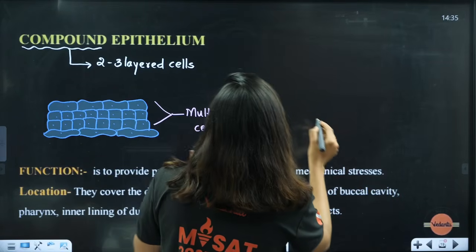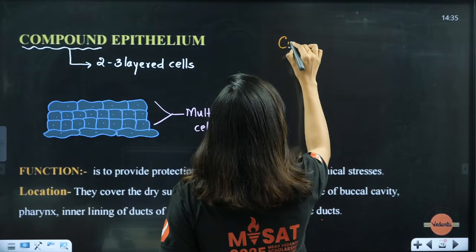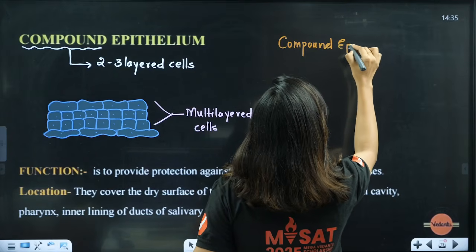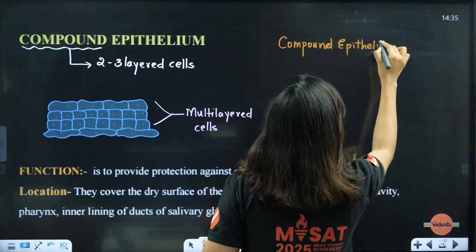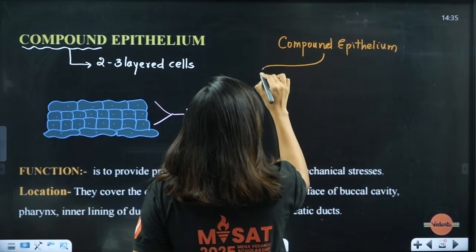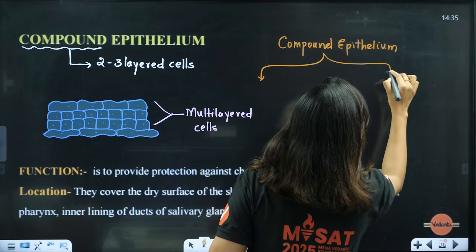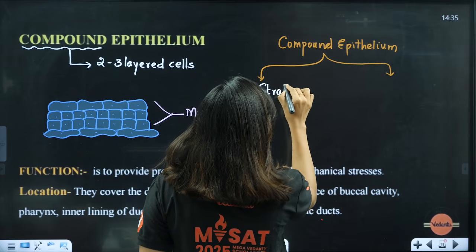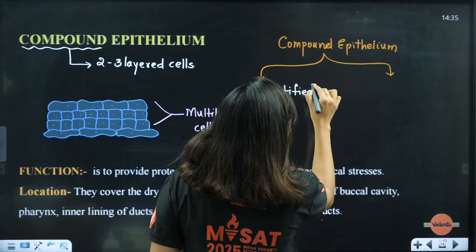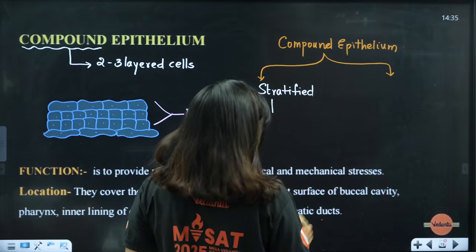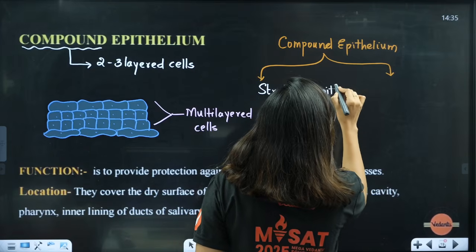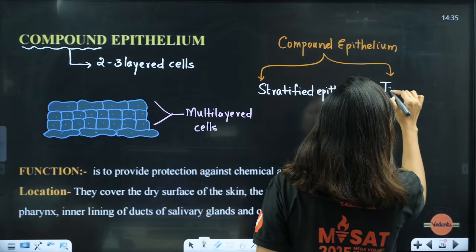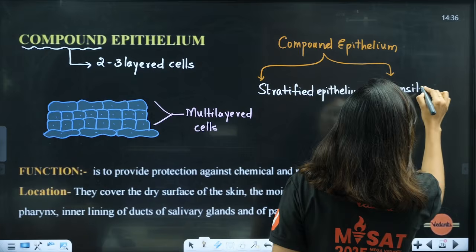because in the excretion chapter I had told you that when I teach you this topic I will tell you about it. Compound epithelium, mainly if you see, we will be writing two types. One is called stratified epithelium. One more is transitional epithelium. I had told you about transitional epithelium in excretion.